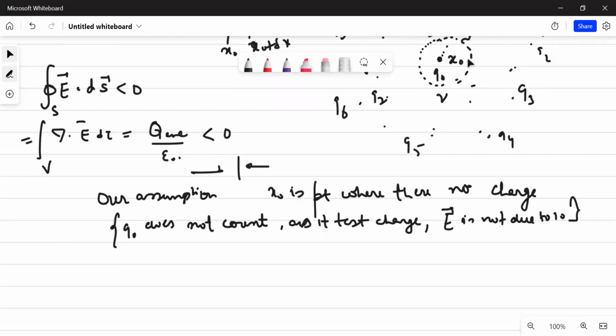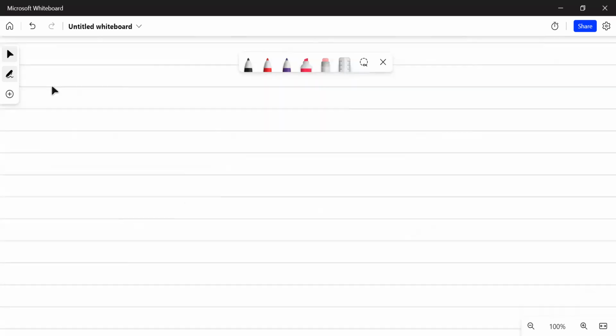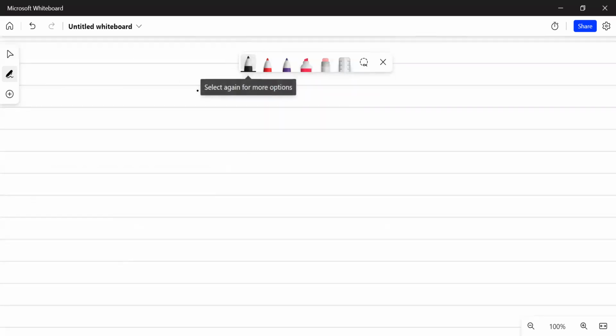Another way to express this is in a very simple manner, and I think it seems a better thing to do. So for example, again, let us consider this point, and there are n different charges placed here. So there are n charges placed here. Is that clear?